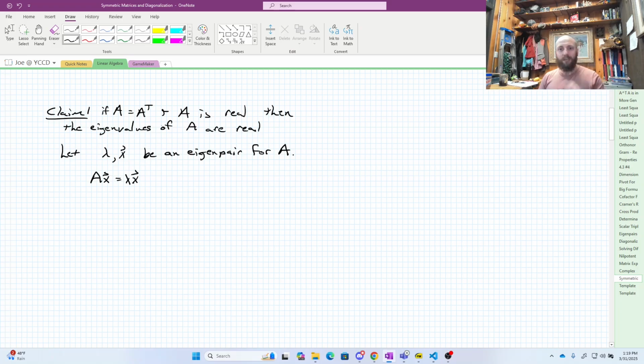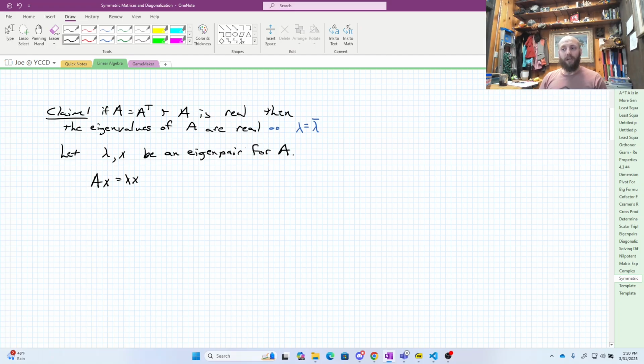Oh, and I'm going to need to do one thing before I get too deep into this. I'm going to drop these vector hats because my goal is going to be to demonstrate that something's real. And in order to demonstrate that it's real, I'm going to need to talk about some complex conjugates. So I know I'm going to have this done when I find out that lambda is lambda conjugate. That's how I'm going to know that a complex number is real. Remember, we learned that in the complex numbers crash course. So that's my goal here.